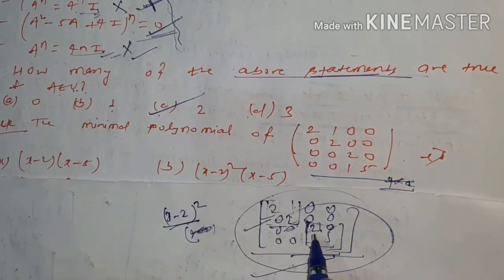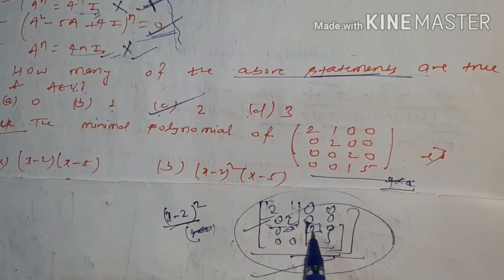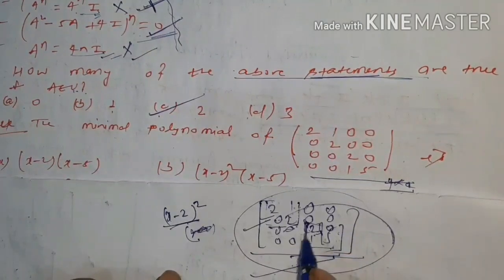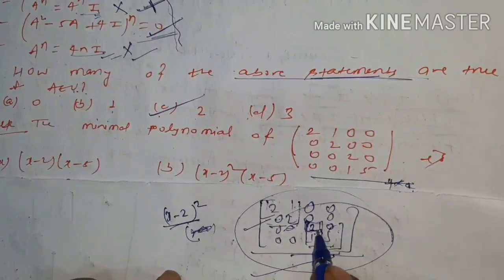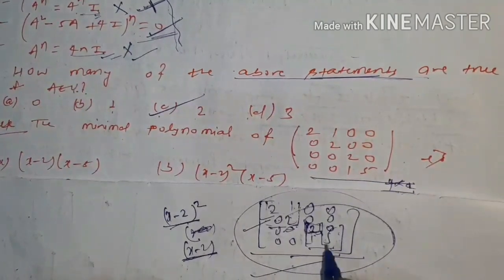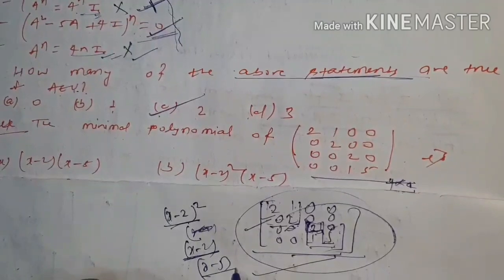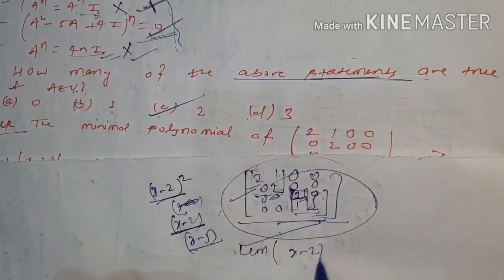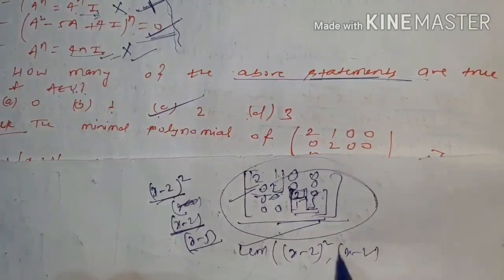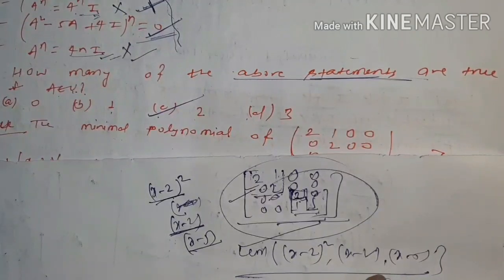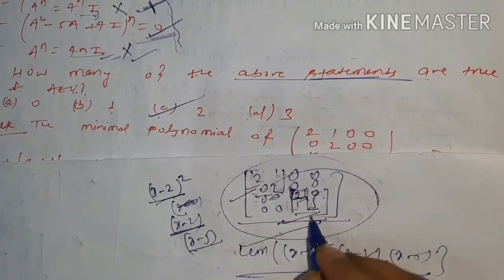And for this single block, x minus 2 will be the minimal polynomial, and for this block x minus 5 will be the minimal polynomial. Take simply the LCM of (x minus 2) whole square, x minus 2, x minus 5. That will be the minimal polynomial of the whole matrix.